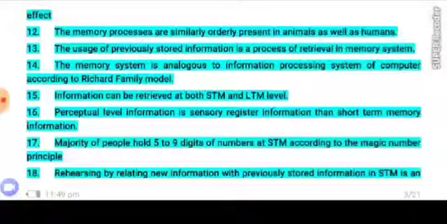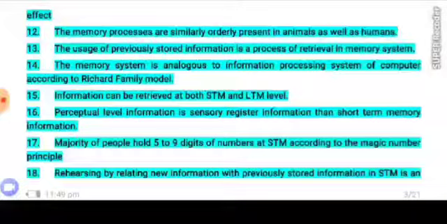Number 13. The usage of previously stored information is a process of retrieval in a memory system. Number 14. The memory system is analogous to the information processing system of a computer according to the Atkinson-Shiffrin model.